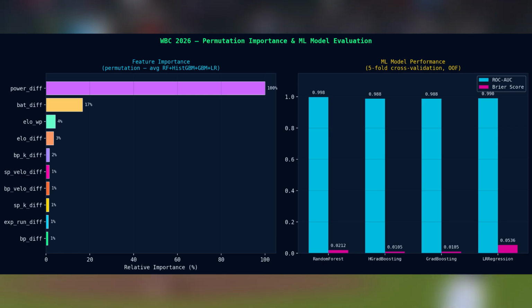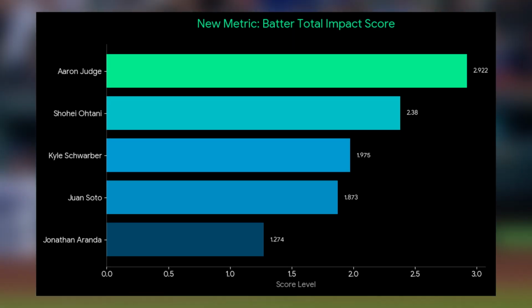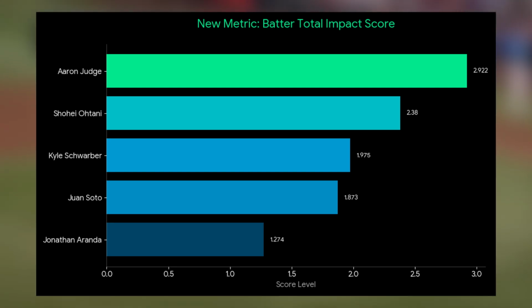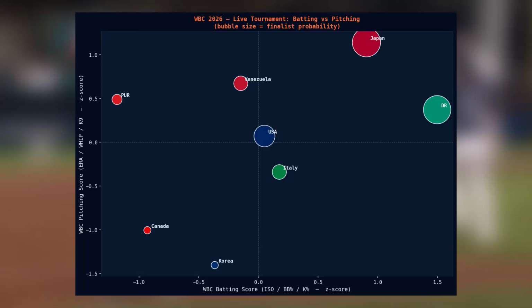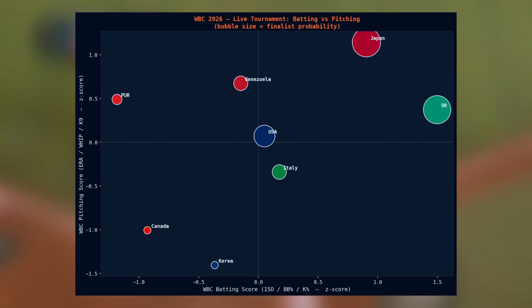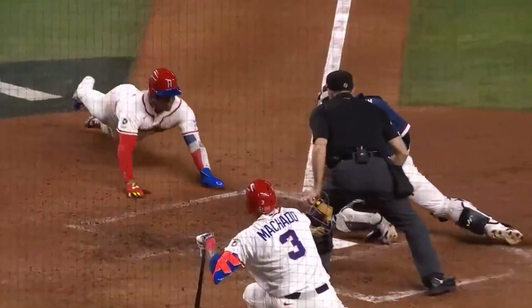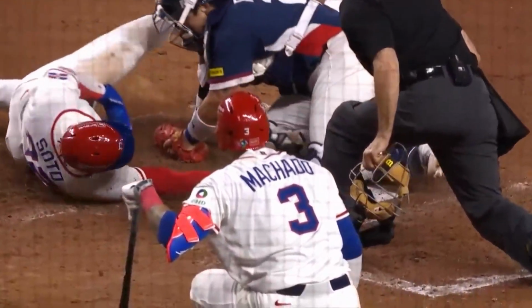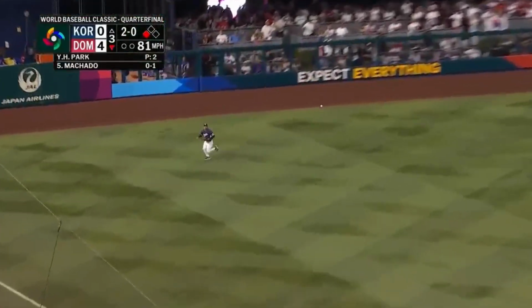Alright, but don't get confused. The US stars are performing. The model calculates Aaron Judge's impact score at a staggering 2.9. He is the most dangerous human with a bat right now. Shohei Ohtani is right behind him at 2.3, and Kyle Schwarber is at 1.9. But when the model calculates the team power differential, it looks at the whole roster. And the US has pitching vulnerabilities that Canada might not exploit, but the true heavyweights, like the Dominican Republic, absolutely will.